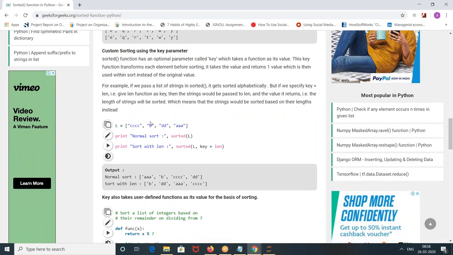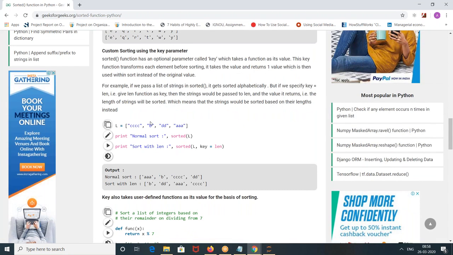Something like a tuple, right? Yes. Tuple is an immutable element. List is mutable, set is mutable, dictionary is mutable, tuple is immutable, frozen set is immutable.